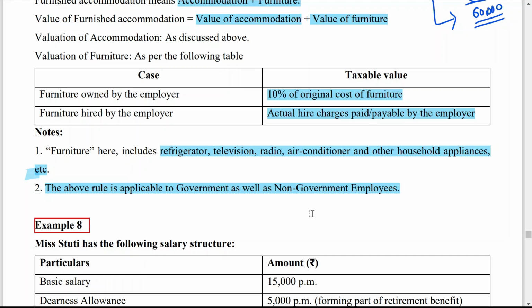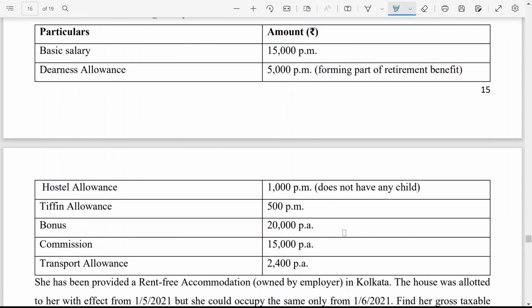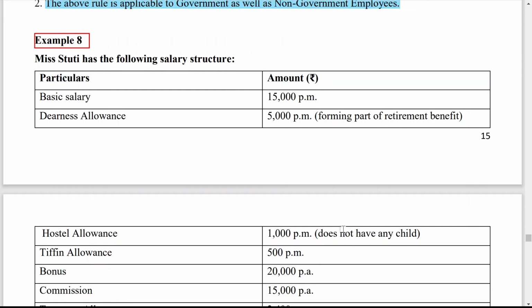From that, one MCQ can be asked: how to decide the value of furniture? If the furniture is provided by the employer, it is 10%. And if the employer is paying some rent for it, then whatever rent is paid for the furniture will become its value. Now, to get a better understanding, let us discuss one example.